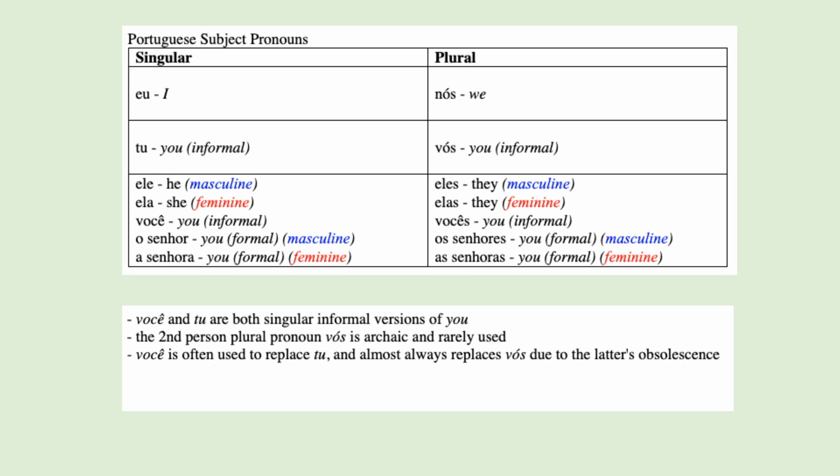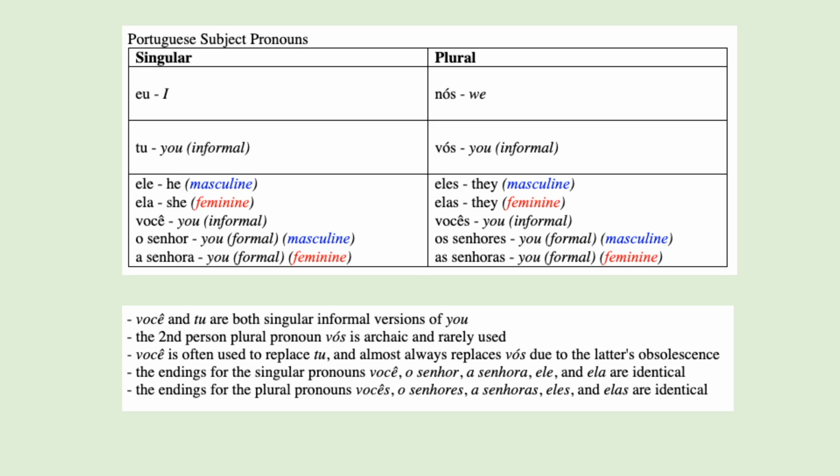Você is often used to replace tu, and it almost always replaces vos due to the latter being obsolete for the most part. And the endings for the singular pronouns você, o senhor, a senhora, ele, and ela are identical, and the endings for the plural pronouns vocês, os senhores, as senhoras, eles, and elas are identical.